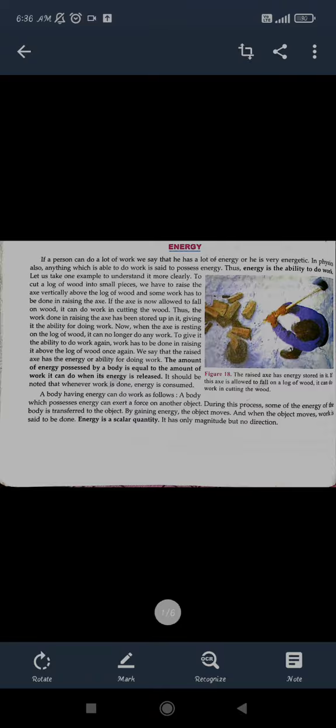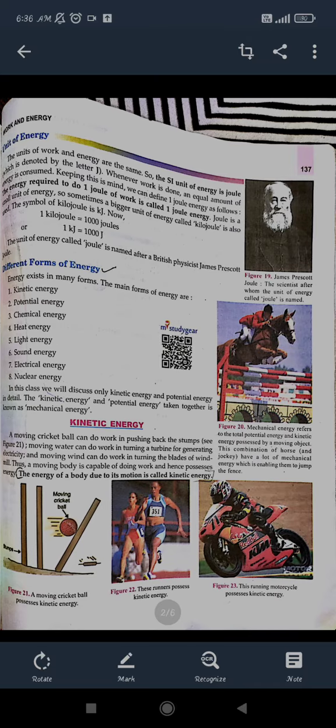So we can say that energy is something that enables us to do work, and energy is a scalar quantity because it does not depend on any direction. The amount of energy possessed by our body is almost equal to the amount of work that we are able to do, right? Or we can say that a body can do work when its energy is released. Like when force is exerted on any object, the energy of our body is transferred to the other body and the body gets displaced. So there is an energy release, meaning the energy is released to some other body, right?